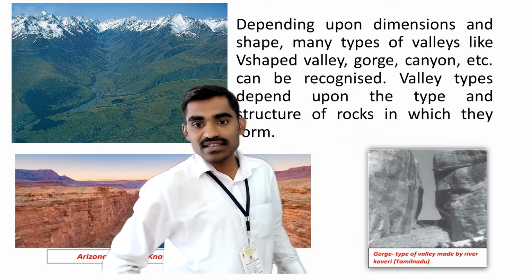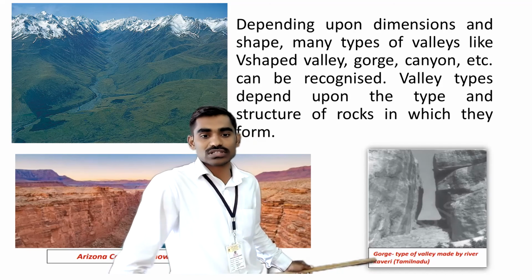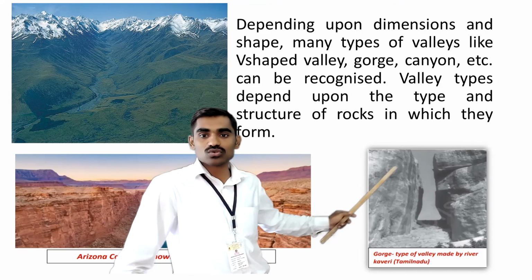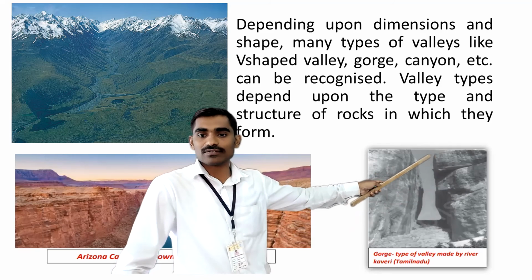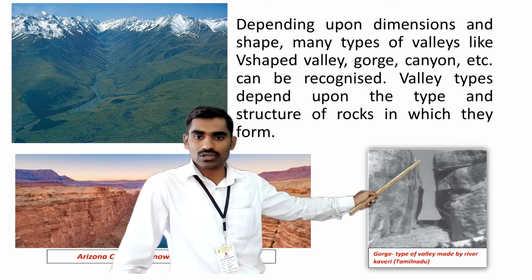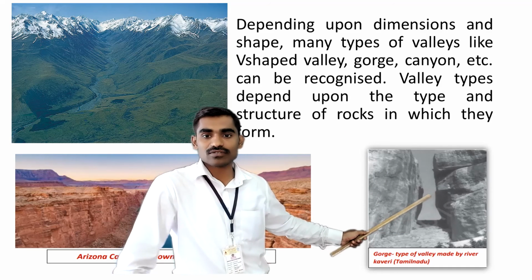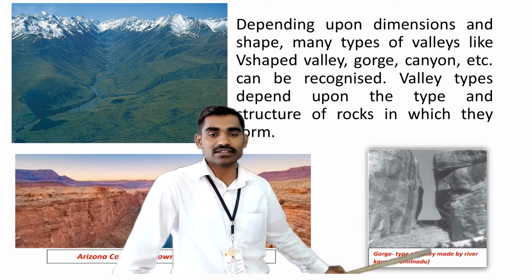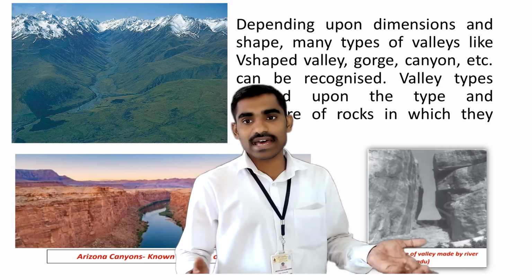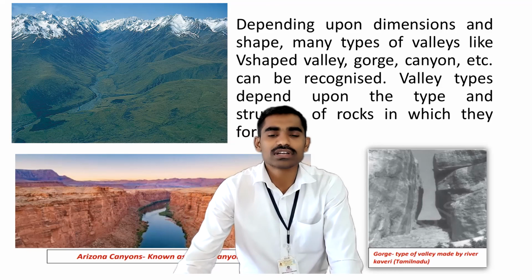There is another example made by the Kaveri River when it is flowing through the state of Tamil Nadu. There are two rocks, and the river was flowing here for so many years, for a long time, so this type of gorge has developed here, and this is another type of valley. So there are different types of valleys: V-shaped valleys, gorges, and canyons. So this was the valley, a very important landform.